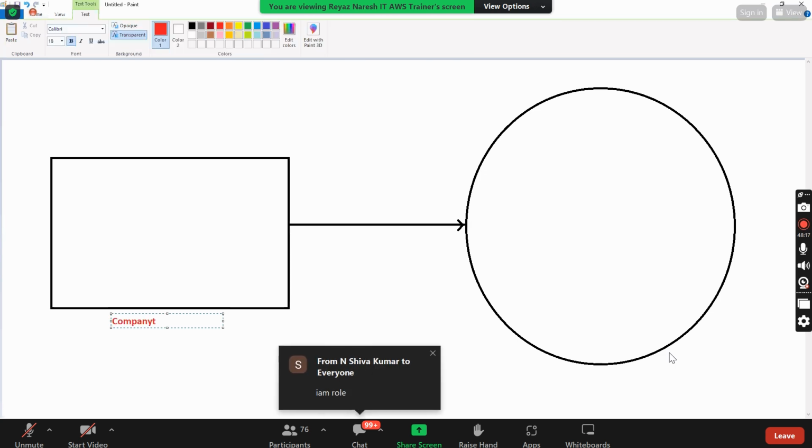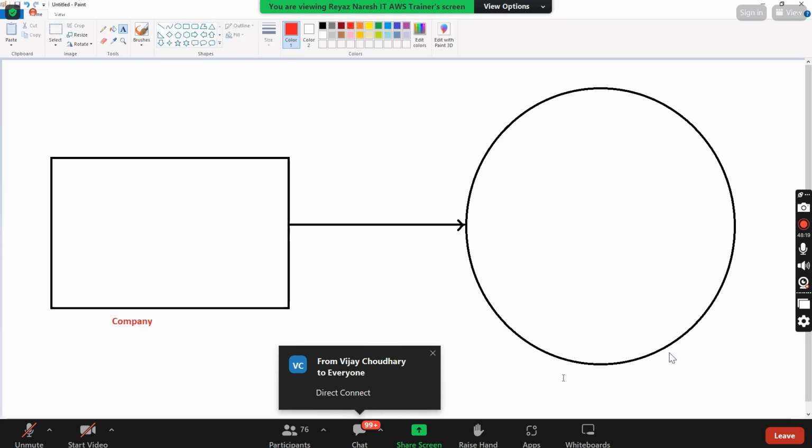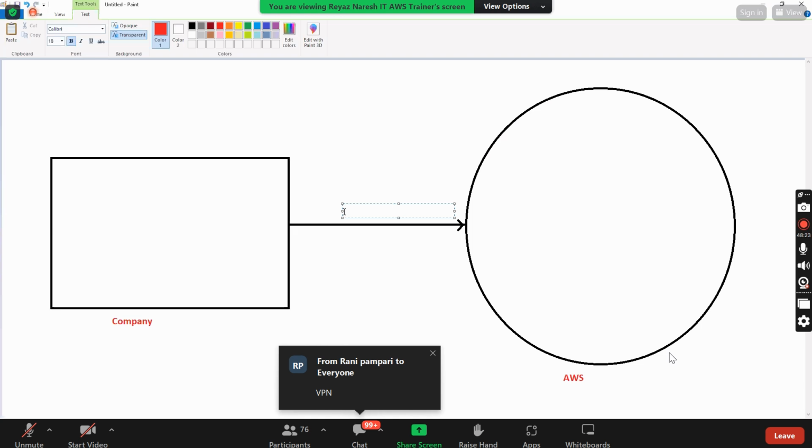Everything is network only, no? This is company and this is AWS. I told you this already. So how do you connect from your company to AWS? Normally, VPN, remember? So we have the VPN here. Through internet, we'll connect.